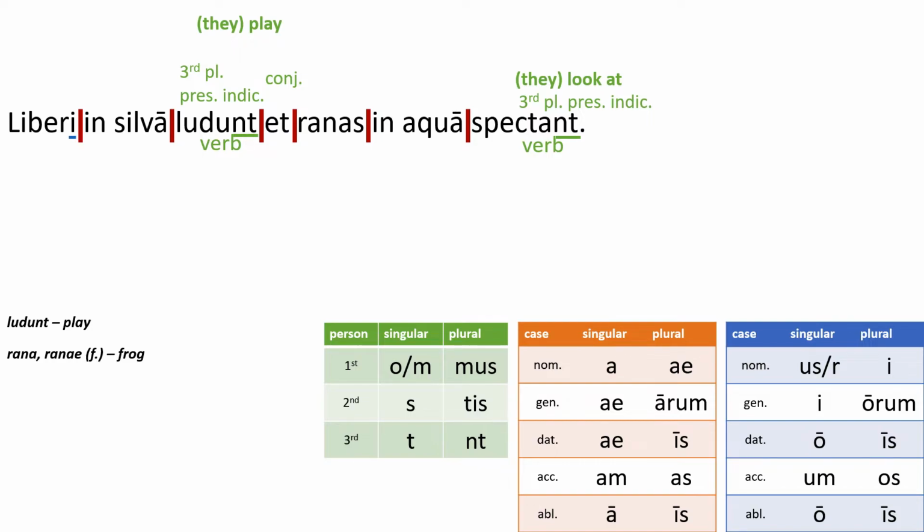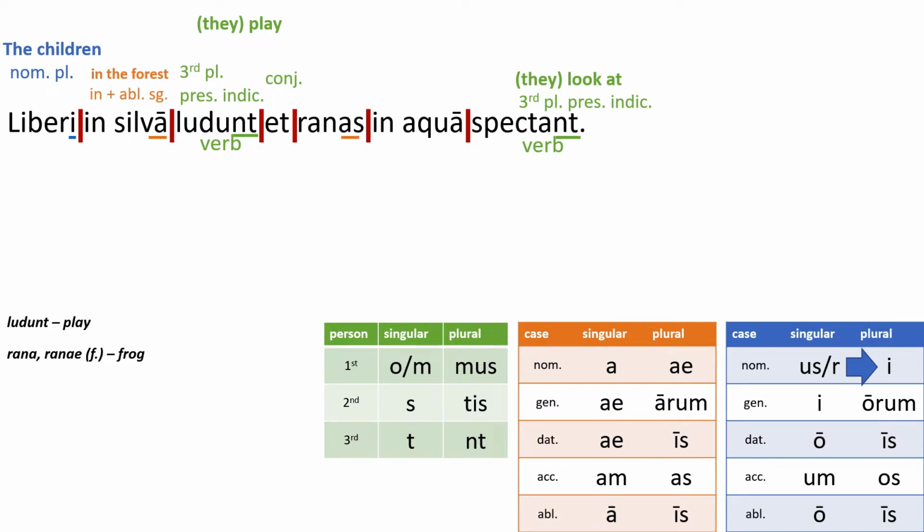I see liberi up at the start of the sentence. It ends with an I. That could be genitive singular or nominative plural. Based on my verbs being plural and meaning "they," based on the position of liberi in the sentence, I'm going to assume that it's actually nominative plural. The children, just like the last sentence. I see in silva. Well, is that in accusative or in ablative? Long A, ablative singular. In ablative, in the forest.